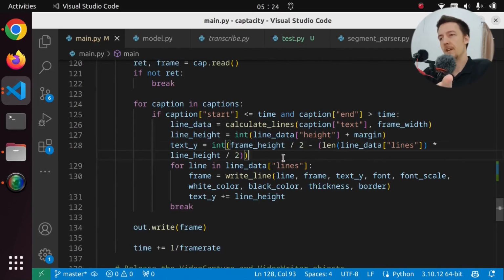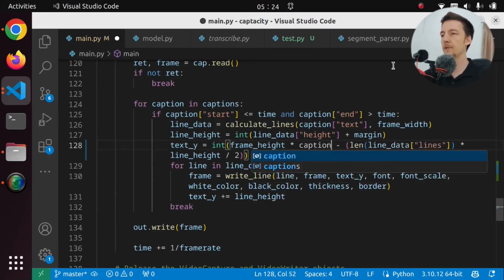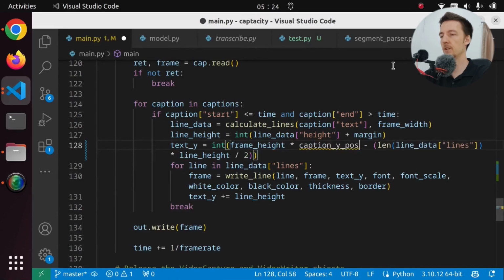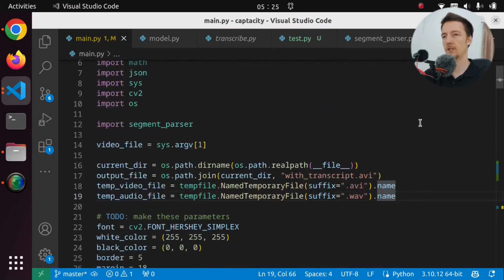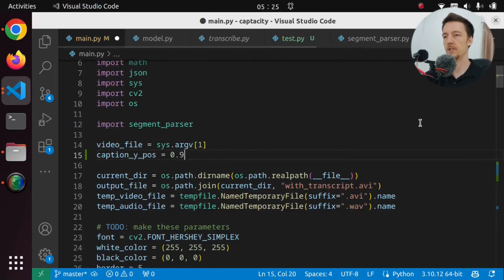So one easy thing we could do is we could just, instead of dividing by 2, say times, and we could have like a caption y position percentage. Let's just do that. And we could have that in here. Let's just add it here for now. Or here. Caption y position. So we can put like 0.9 or 0.8 to move it down.